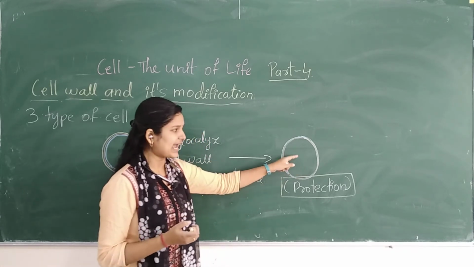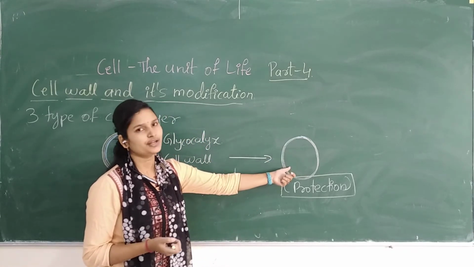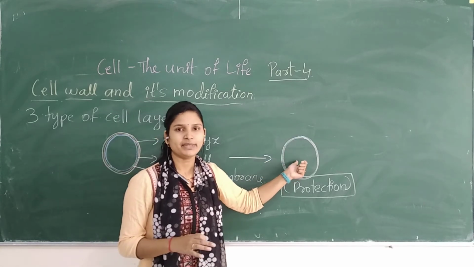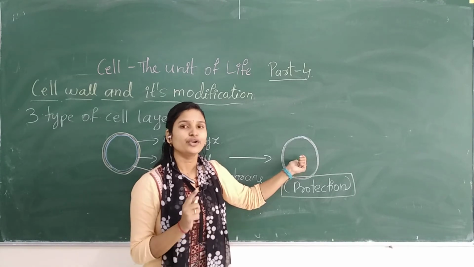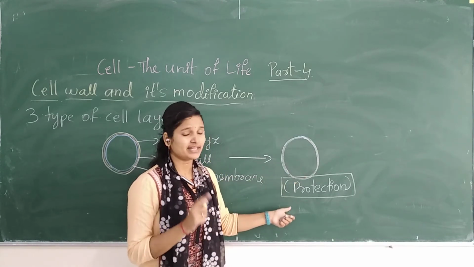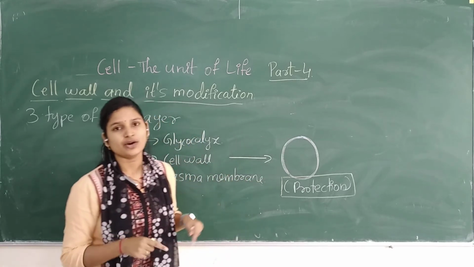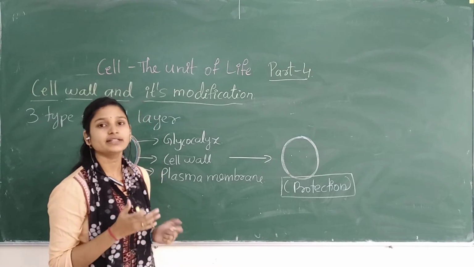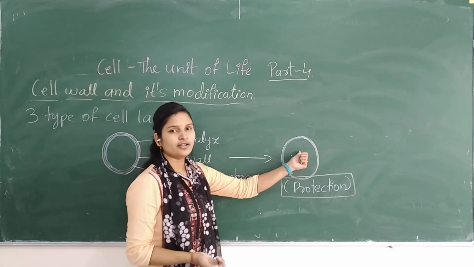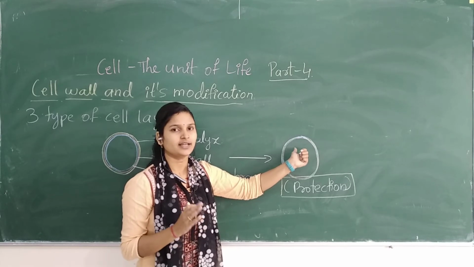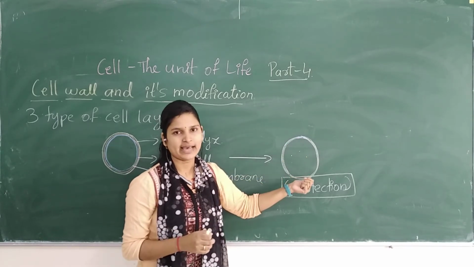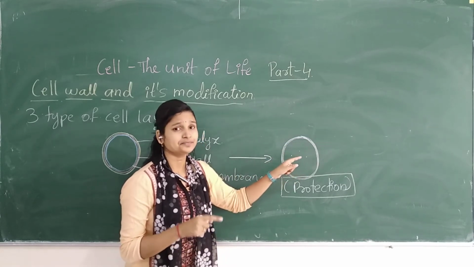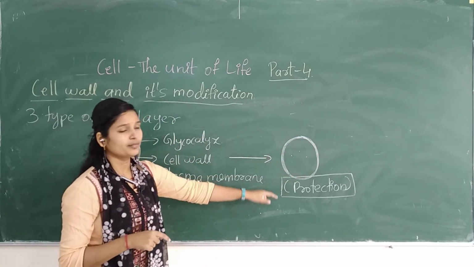Whatever the requirement that particular cell needs, it should only do. If the layer is not there, then the internal part will be damaged. So to protect the internal part, there is a necessity to protect the outer layer. If this is strong, then the internal genetic material, everything is kept intact. Otherwise, everything will be damaged. So the main importance of the cell wall or the outer layer is the protection.